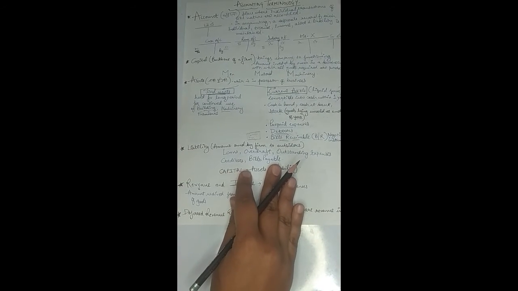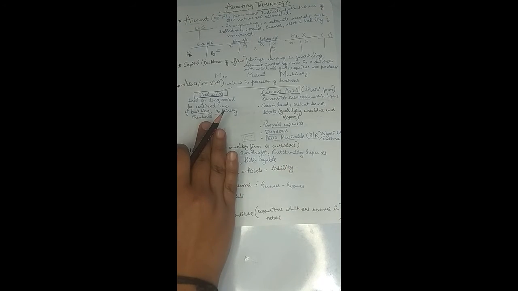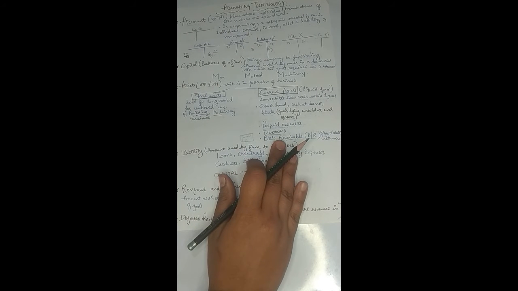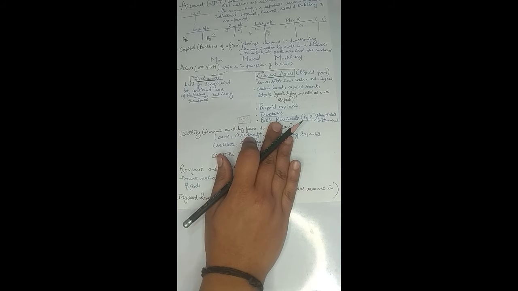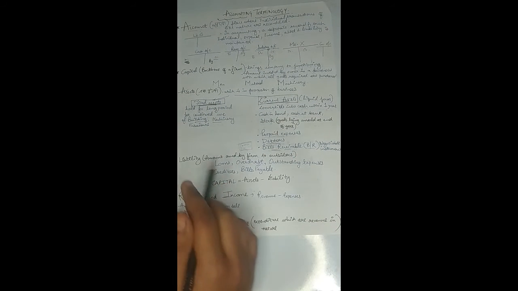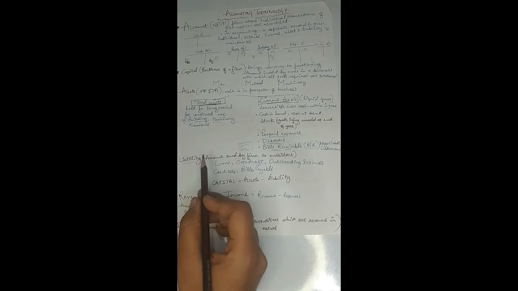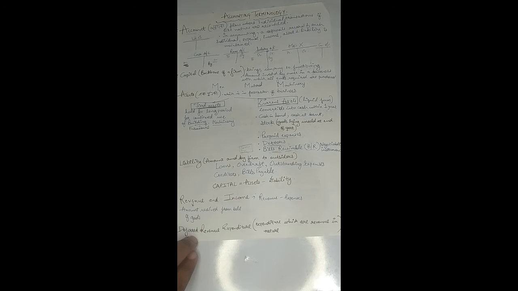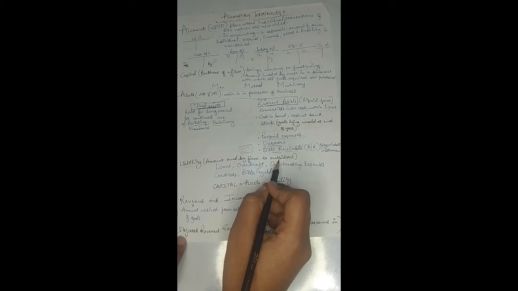Assets are divided into two heads, fixed assets and current assets. Fixed assets remain in the possession of the business for a longer period, and current assets are convertible into cash within a year, right? Okay, now coming to the next term, which is liability, right? See, liability is the amount which the company is supposed to pay to outsiders, the amount which is owed by the firm to outsiders.